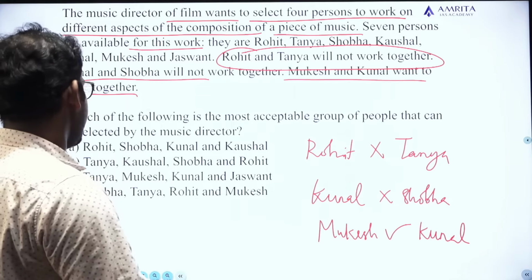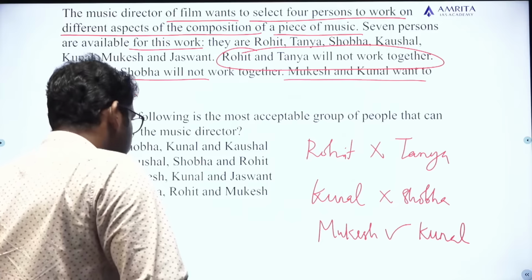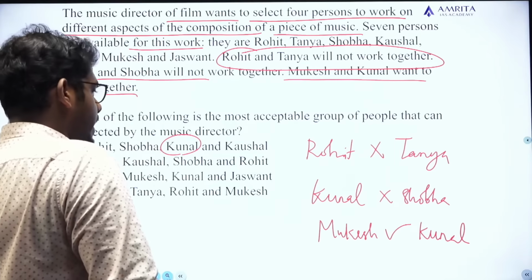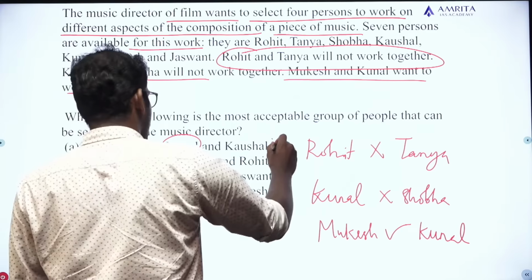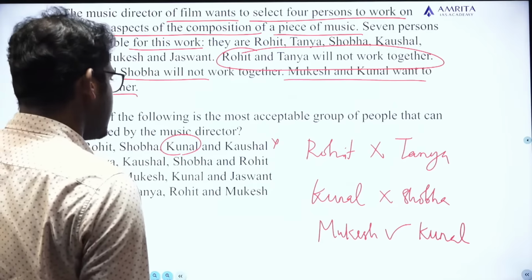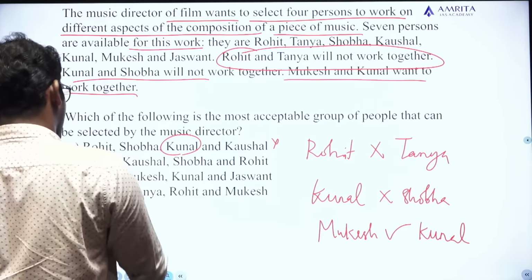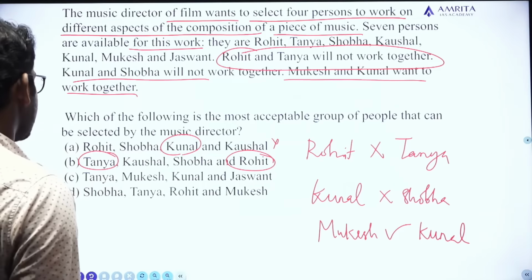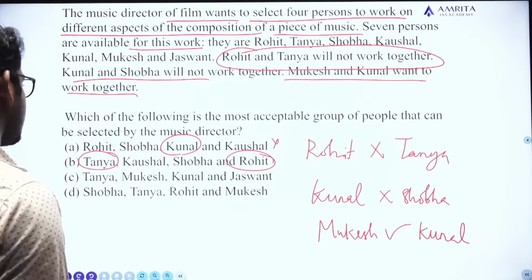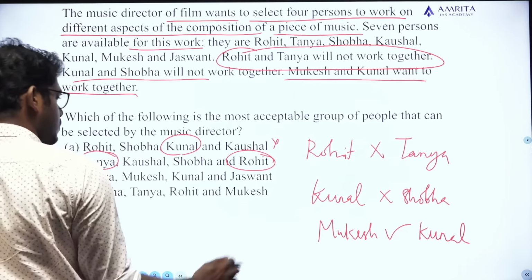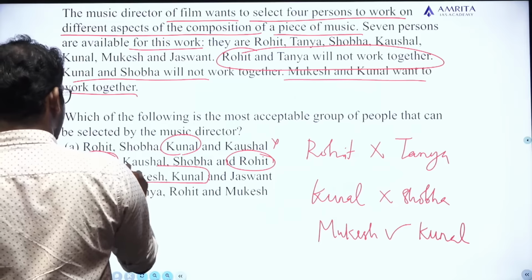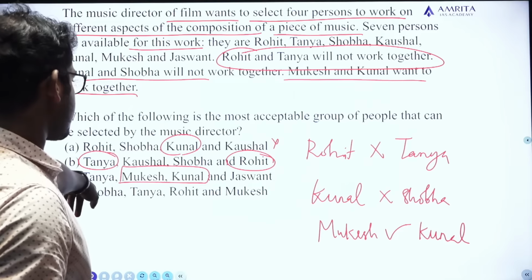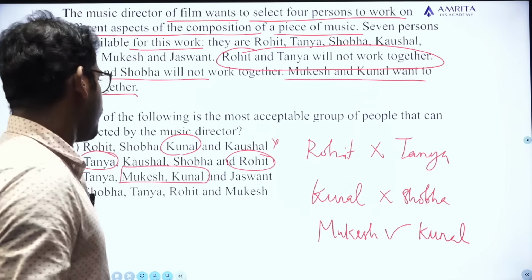The first option is Rohit, Shobha, Kunal and Kaushal. See, Kunal must be associated with Mukesh, but option 1 contains Kunal only, no Mukesh. Second one, Tanya, Kaushal, Shobha and Rohit. It is not possible because Tanya and Rohit cannot work together. The third one, Tanya, Mukesh, Kunal and Jaswant. It's possible because Mukesh and Kunal come together, and no Tanya is here but no Rohit. Kunal is here but no Shobha, so it's possible.